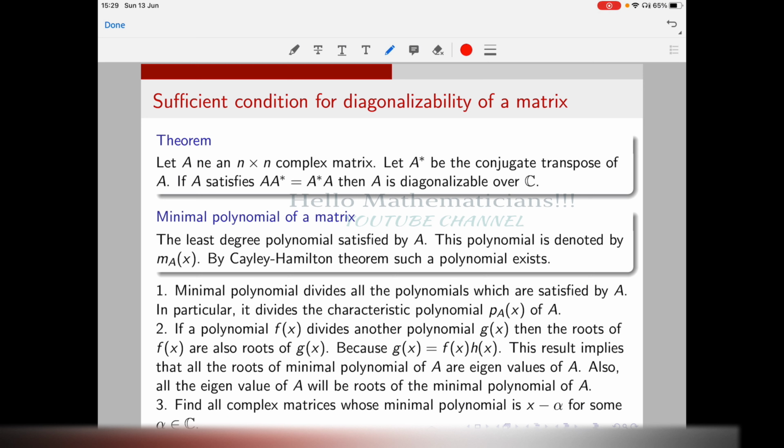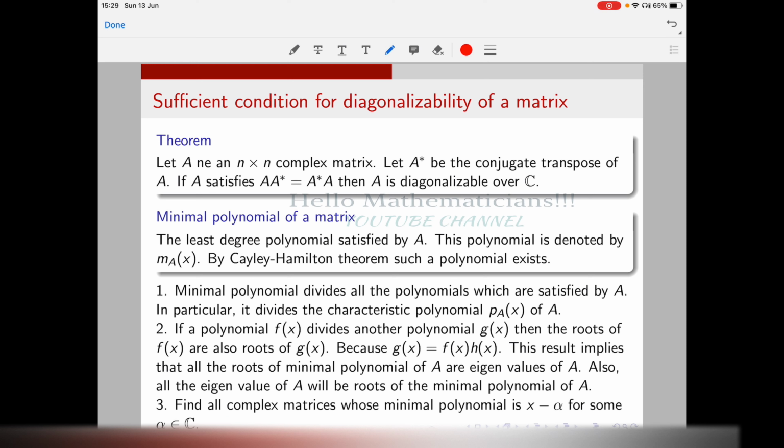Yesterday we saw one important necessary condition for diagonalizability of a matrix. What is that? If you want to diagonalize a matrix over a field F, at the very least it should have all its eigenvalues in the field F. So if you have a real matrix, its eigenvalues should be in R. That is a necessary condition for diagonalizing a matrix over R.